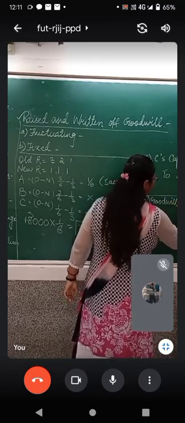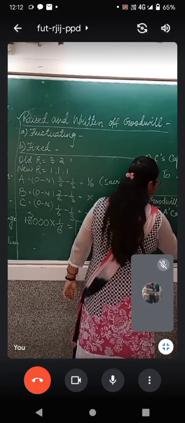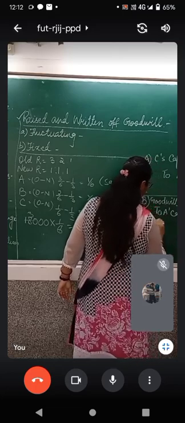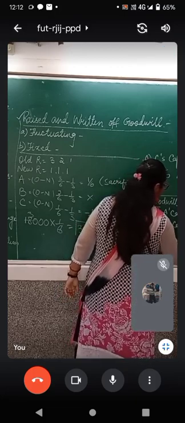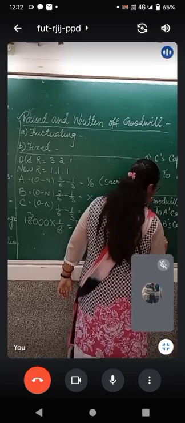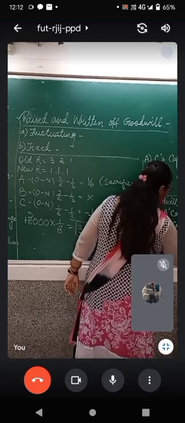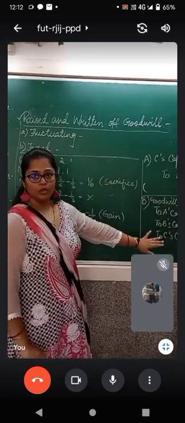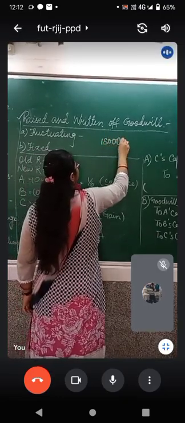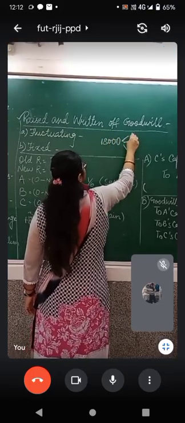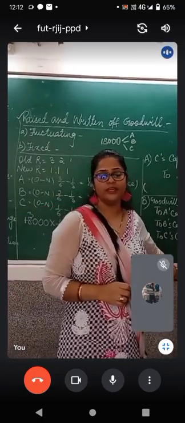So here you write goodwill account debit to A's capital account, to B's capital account, and the third partner to C's capital account. Now since the total amount is to be distributed, what we are going to do is divide 18,000 amongst A, B and C. Now tell me which ratio, old ratio or new ratio?